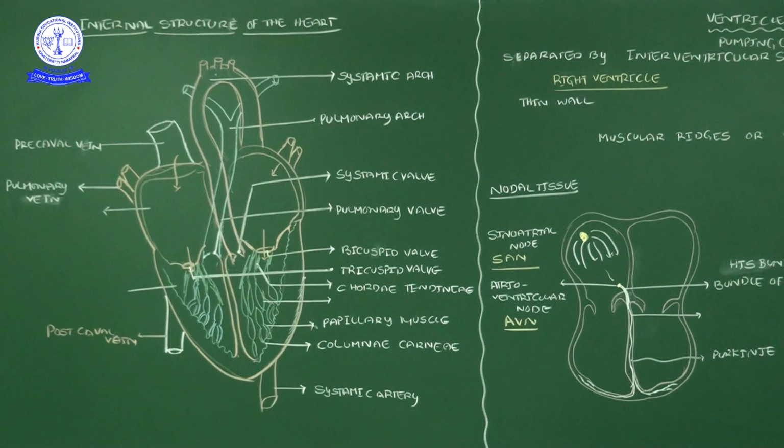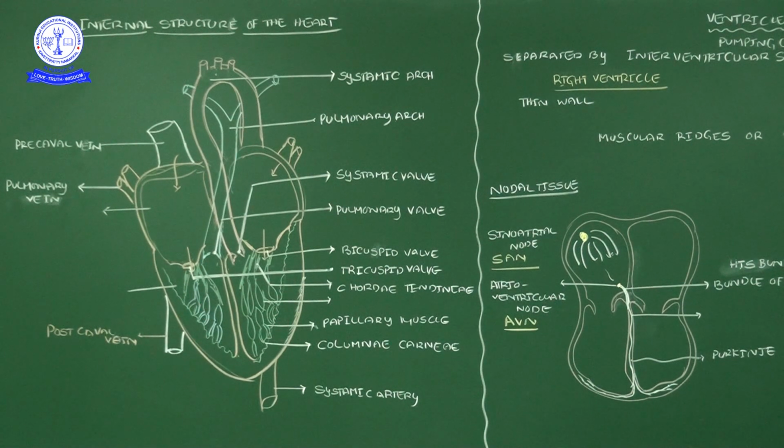See, here we observe one thing: of the two atriums, one is somewhat bigger. Which one is bigger? The right one is a bigger chamber than the left. For the ventricles, it is the reverse: the left ventricular heart wall is thicker than the right ventricle.